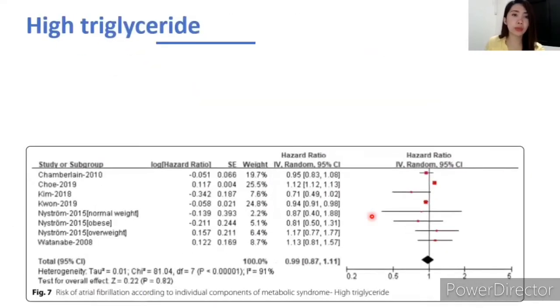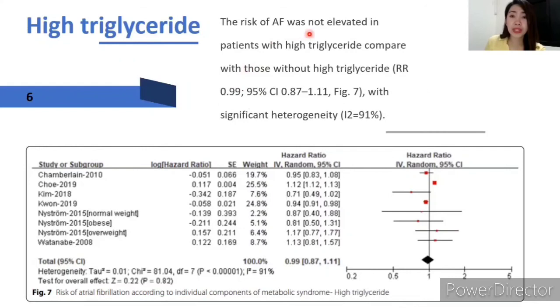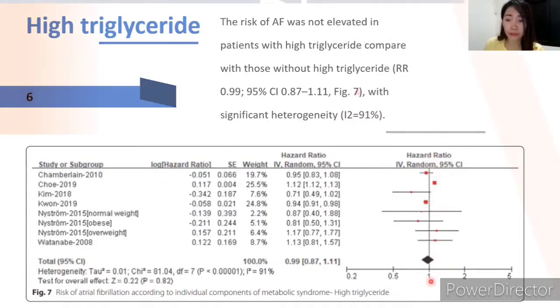For the sixth one, we have high triglyceride. The risk was not elevated in patients with high triglyceride compared with those without high triglyceride, with significant heterogeneity of 91%. As you can see here, it didn't pass the line of null effect.